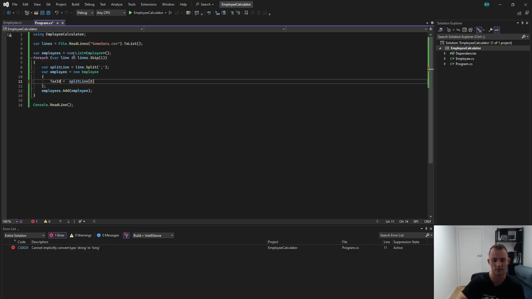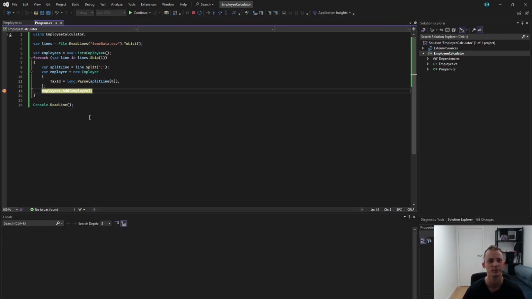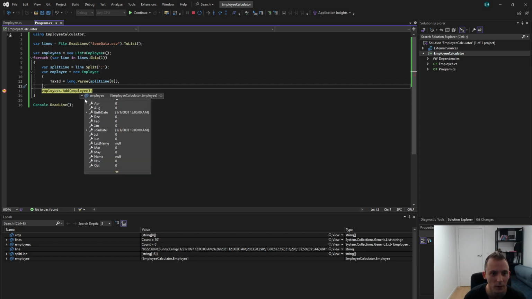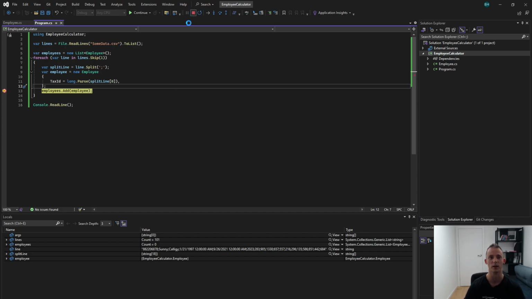Tax ID here is defined as long. We need to convert it to a corresponding type. And one way of doing it is long parse. All right. Let me just check if that works. And yeah, employee, blah blah blah. All but tax ID is great.